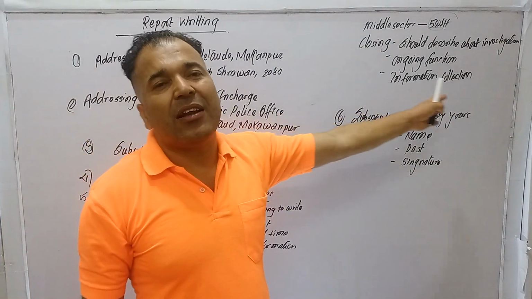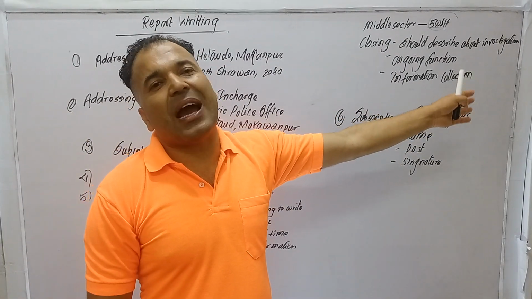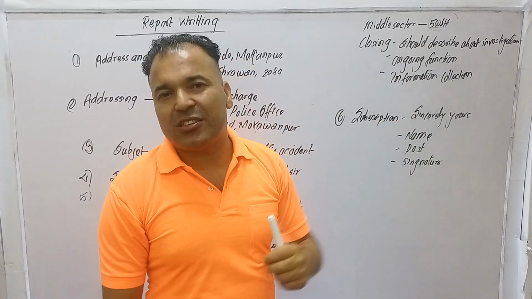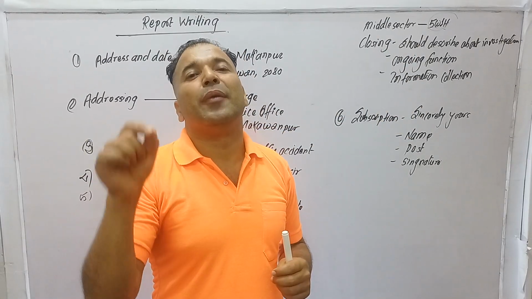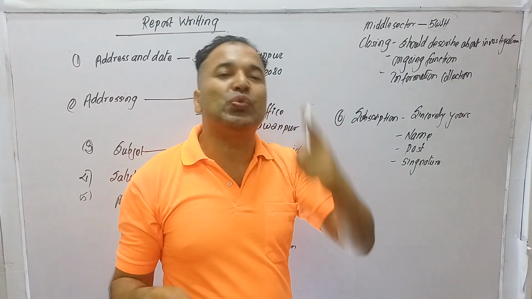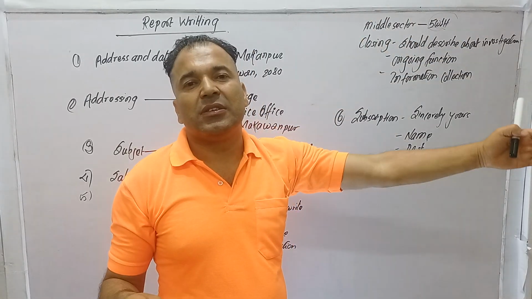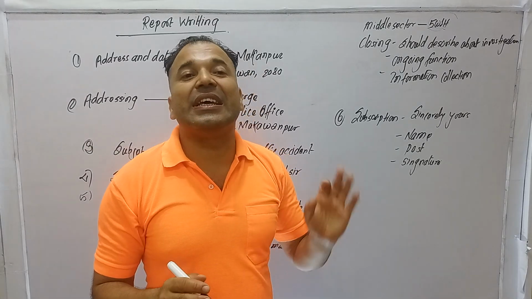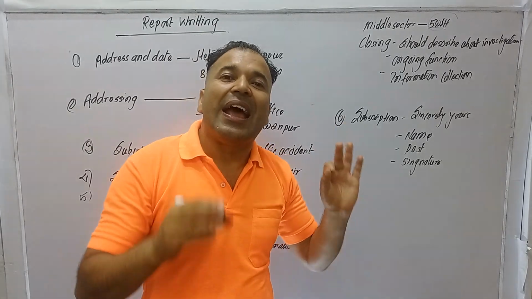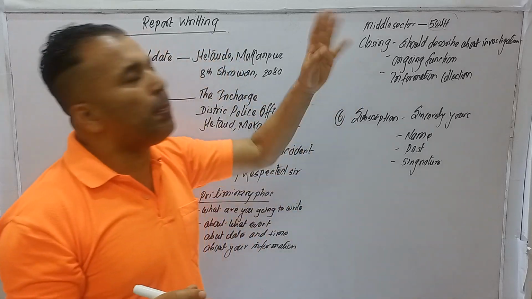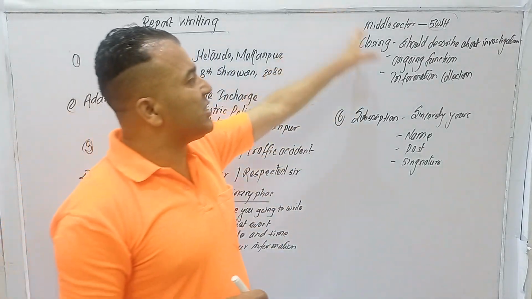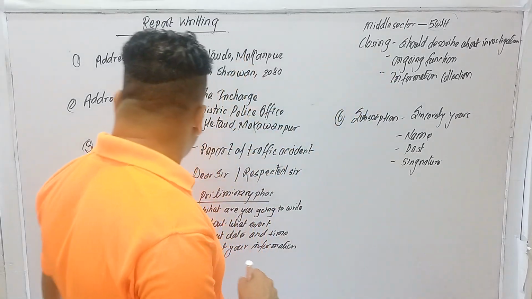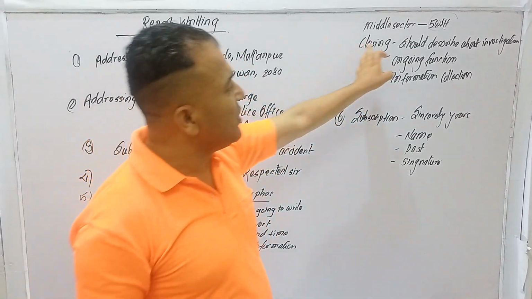If the culprits need to be arrested, you should mention I am going to arrest those guys, because they are not here, they escaped from the case. You can describe like this. This is the closing part.